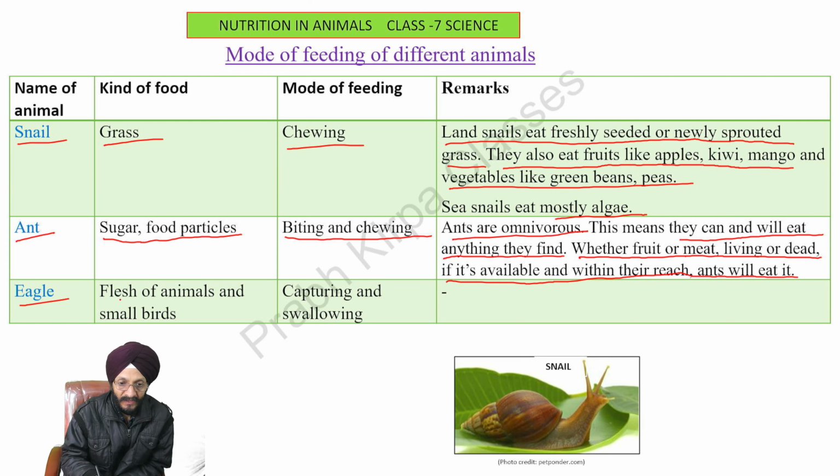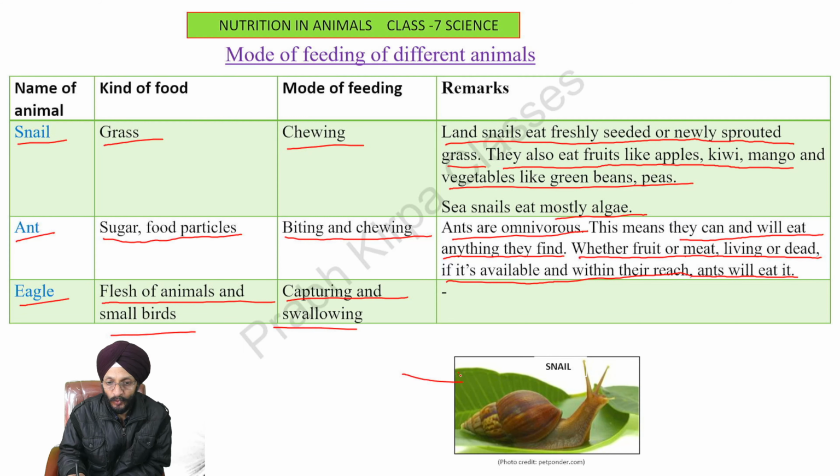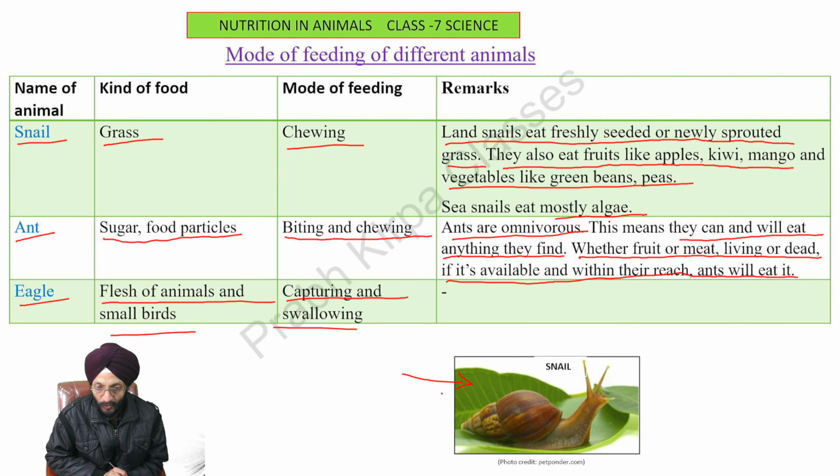Eagle. They eat flesh of animals and small birds. Their mode of feeding is capturing and swallowing. Here you see a photograph of a snail.